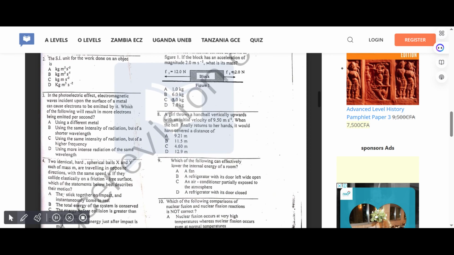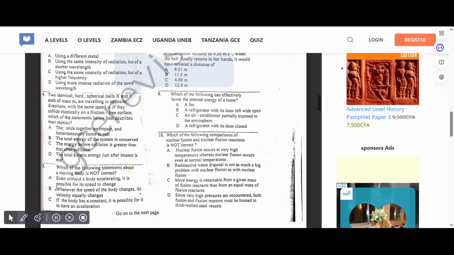In the photoelectric effect, electromagnetic waves incident upon the surface of a mirror can cause electrons to be emitted by it. Which of the following will result in more electrons being emitted per period? Correct answer for 3 is D, which is using more intense radiation of the same wavelength.